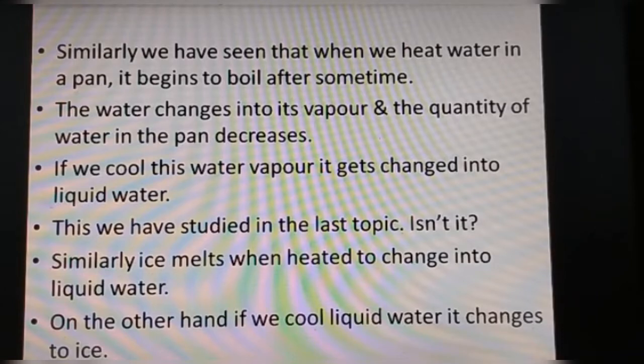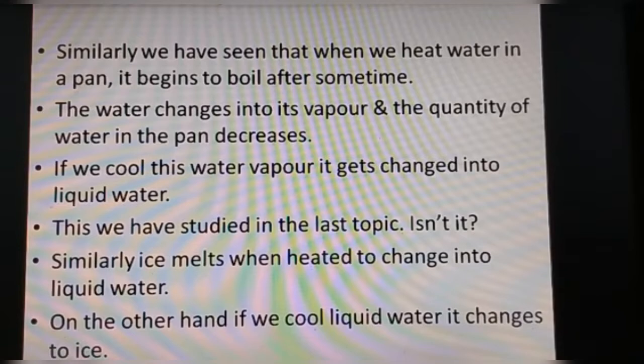Now, we have also seen that when we heat water in a pan, what happens? Yes, exactly. It begins to boil after some time, and this water changes into its vapor, and the quantity of water in the pan decreases. So if we cool this water vapor, it gets changed into liquid water. Oh yes, this we have studied in the last topic, isn't it?